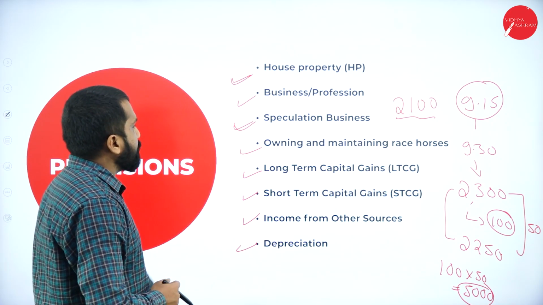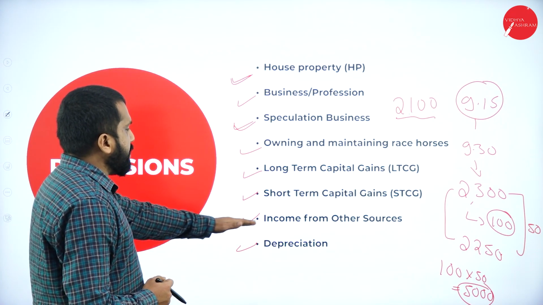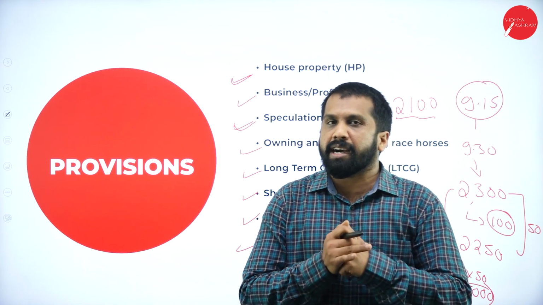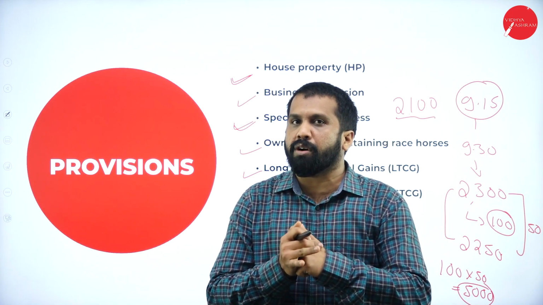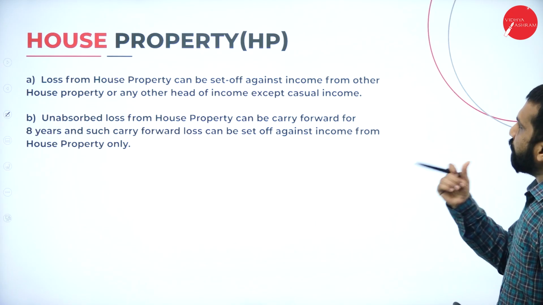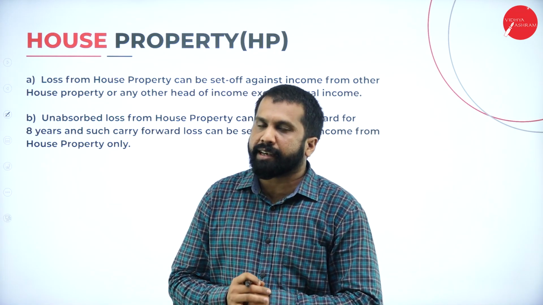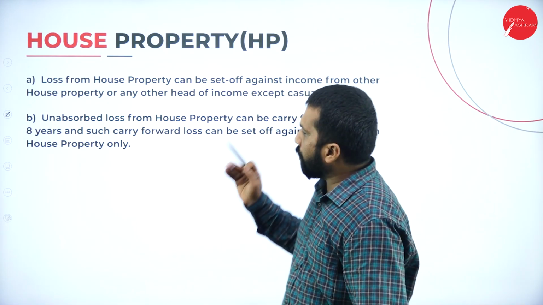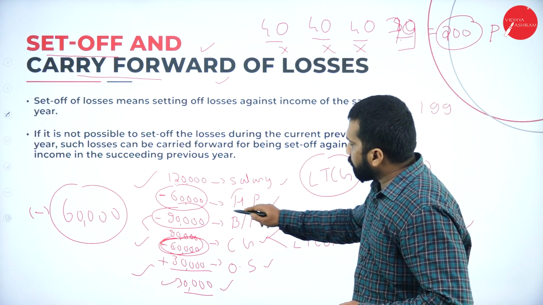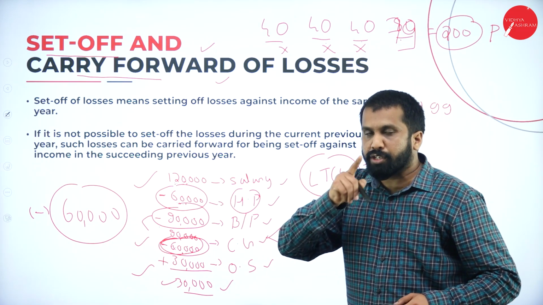Thank you. Now, maintaining horse race, long-term capital, short-term income from other source, depreciation. On these things we will have an explanation of set off and carry forward. First one, house property. How do we set off and how do we carry forward? What we are discussing is house property, there is a loss. Can I adjust it anywhere? For that you will get the answer.